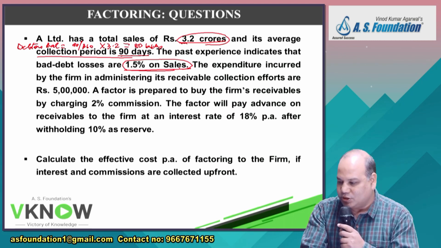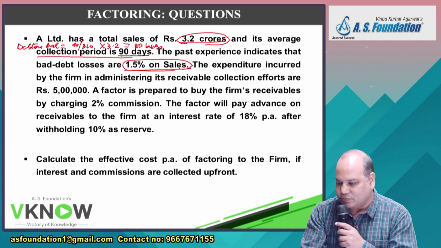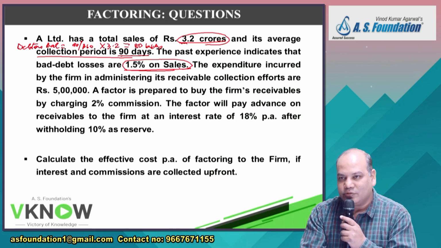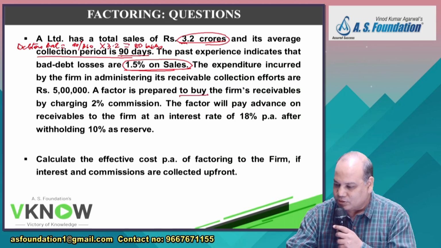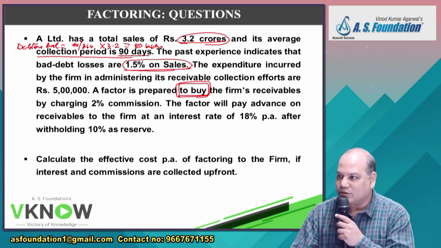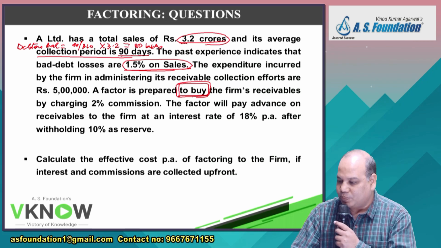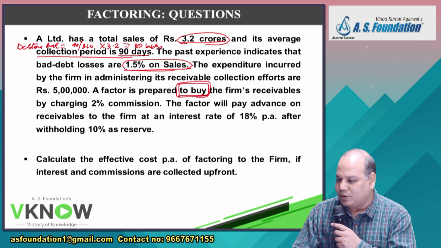The expenditure incurred by the firm in administering its receivable collection efforts is 5 lakh. Good, one figure they have given. A factor is prepared to buy. Underline it. Prepared to buy means all risk of bad debt will also be borne by the factor now. He says, give me all your debtors. The factor is prepared to buy the firm's receivables by charging 2% commission.